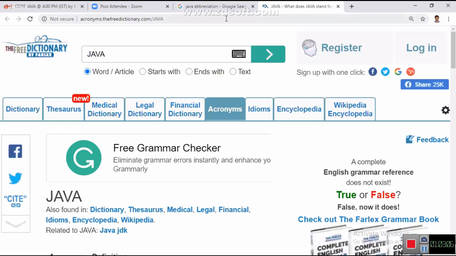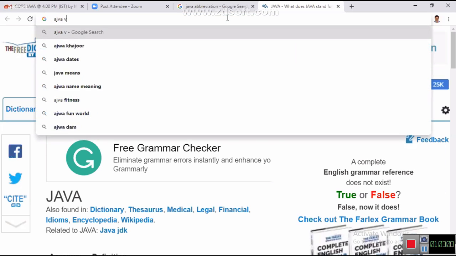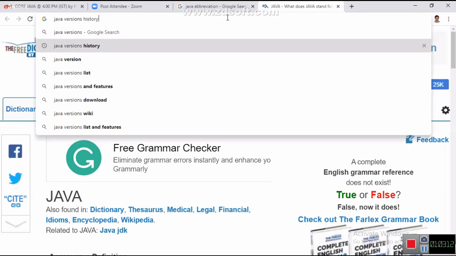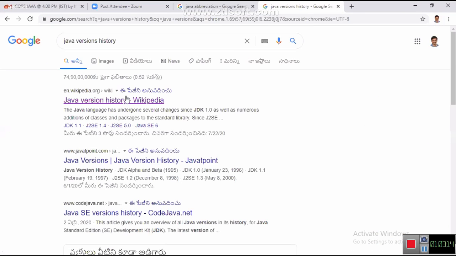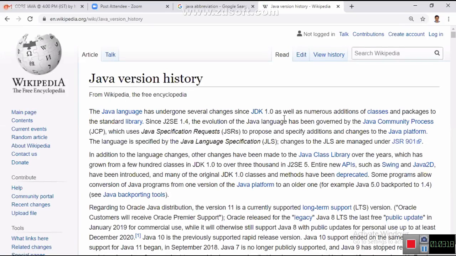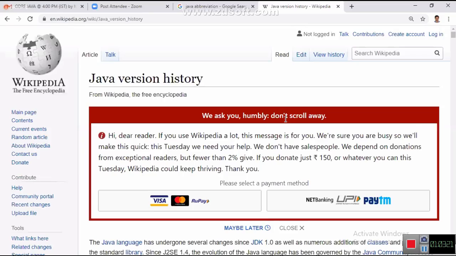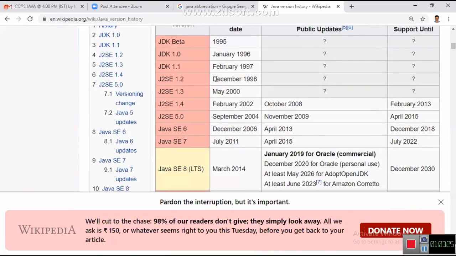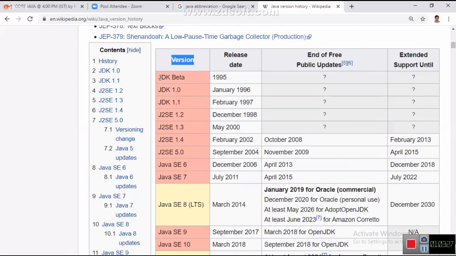Go to browser and type here Java versions history. Then you will get Wikipedia. Open this Wikipedia, you will see the complete Java versions history. Go down, look at the table. Look at that, version JDK beta. Don't worry about JDK, I will tell you. Java software name is JDK. JDK beta was released in 1995.